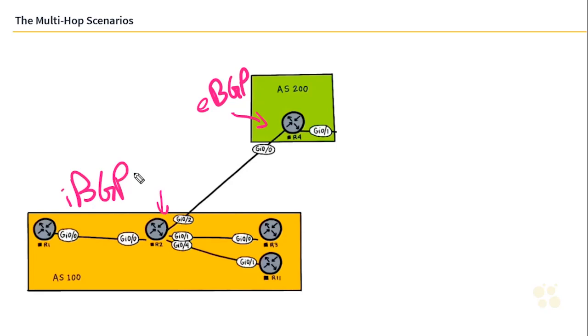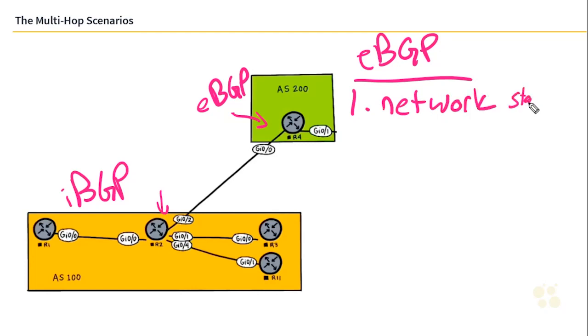Now we need to talk about when a route is even advertised in the first place. When it comes to eBGP, routes get advertised in a couple different situations. Here I'm going to write eBGP, underlined, and number one is when we use a network statement. If we use a network statement, we are telling our router, you need to advertise this network.